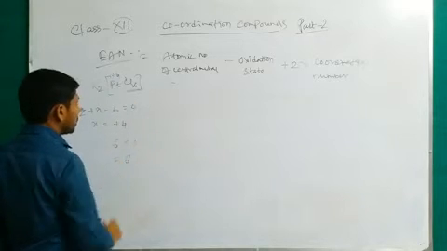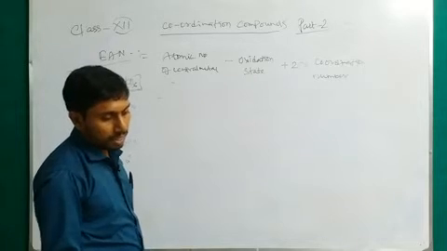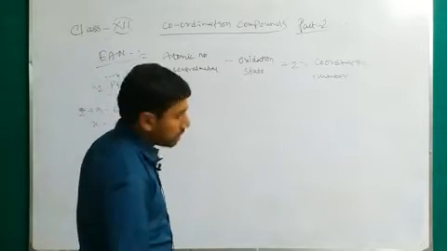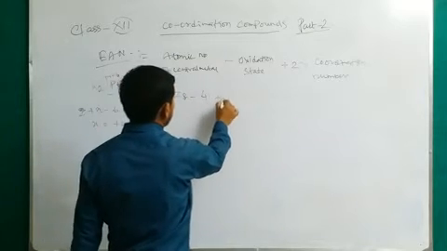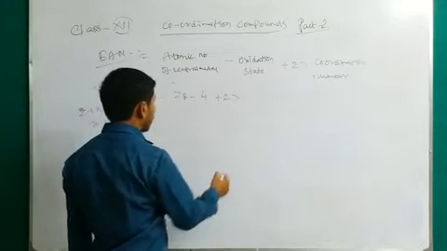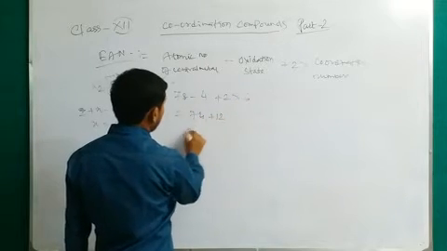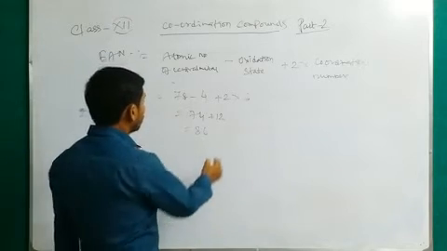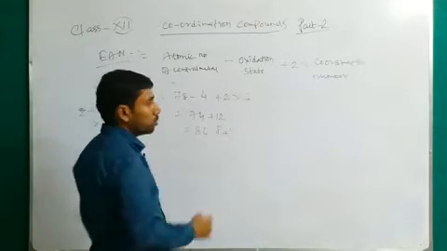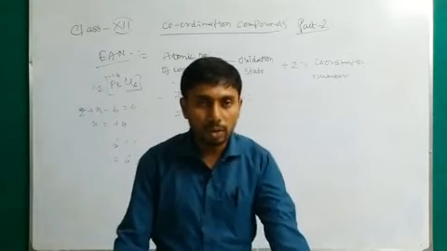So it is 6. Now calculating the effective atomic number of the central metal. Platinum has the atomic number of 78, minus 4, plus 2 into the coordination number. What is the coordination number? It is 6. So 74 plus 12, that is 86. It is that of radon. So here also the rule is followed. So this is the effective atomic number rule.